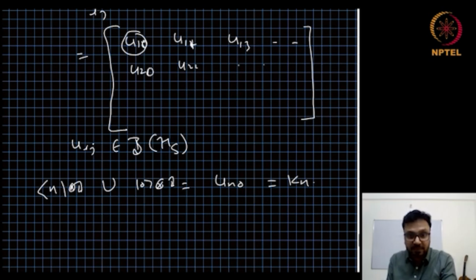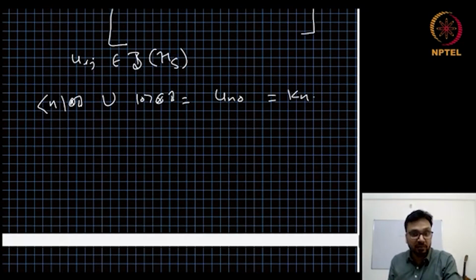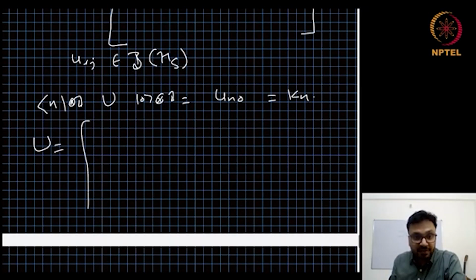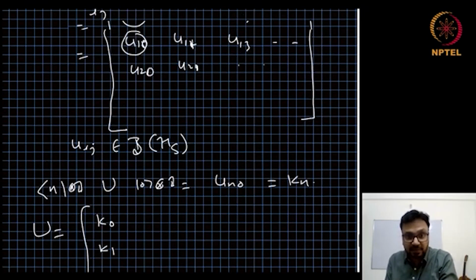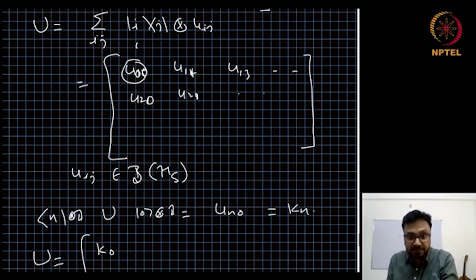The counting is from 0, not from 1. So U10, U20, U30, and so on are K1, K2, K3, and so on. So it means the unitary, if we choose it to be of the form K0, K1, and so on, with counting from 0.